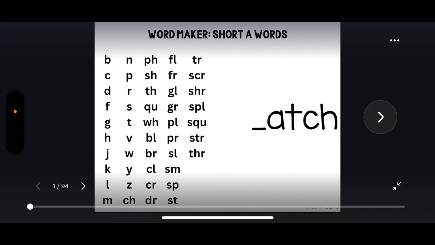In the game, we pair onsets and rimes and see if they make words. As I go through the game, you have some options of what you do. You can listen to me read. You can read along with me. You can pause the video and read by yourself. You can also choose to write down any of the words that we make. It's your choice how you play. Let's get started.